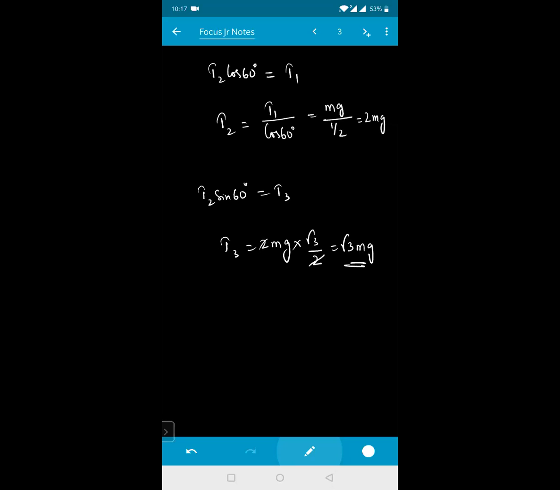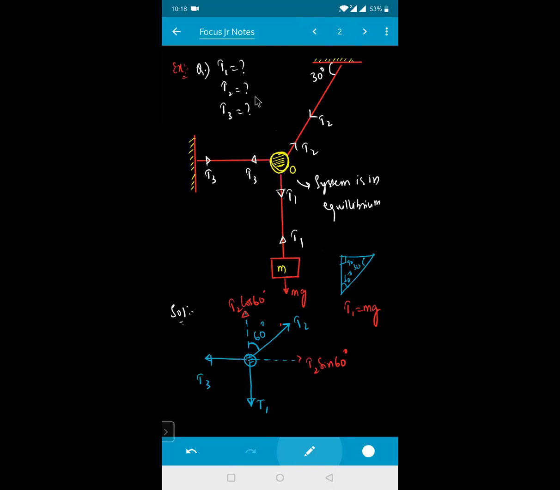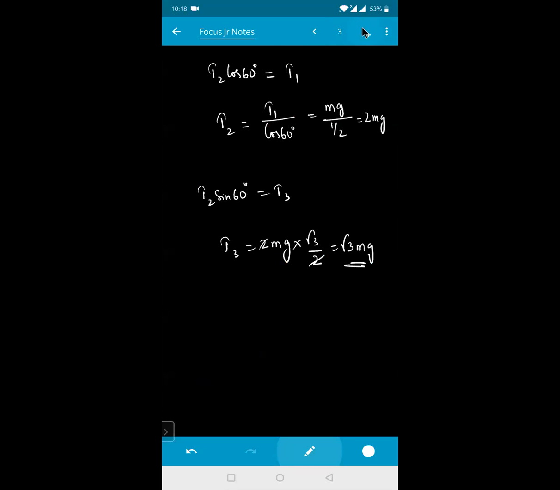So all the forces are clear for everyone. Yes, sir, the forces are clear. Okay, beta. So we got the value of T1, T2 and T3. So the tension in the three parts will be equal to how much for me? T1 we got equal to M into G, T2 we got equal to 2 times of your mg, and T3 we got equal to root 3 times of your mg. So those are your answers for us.